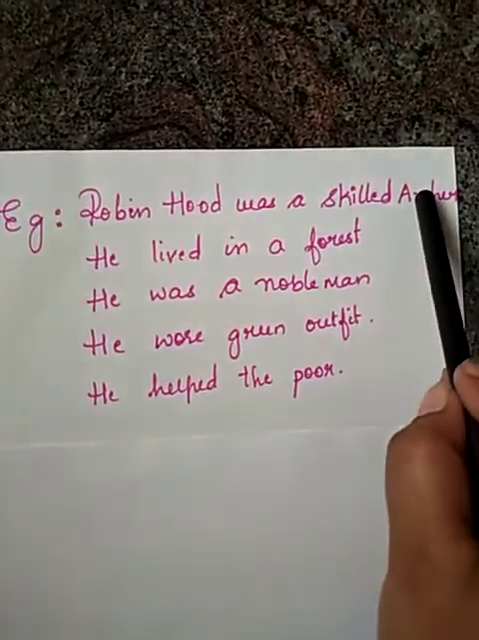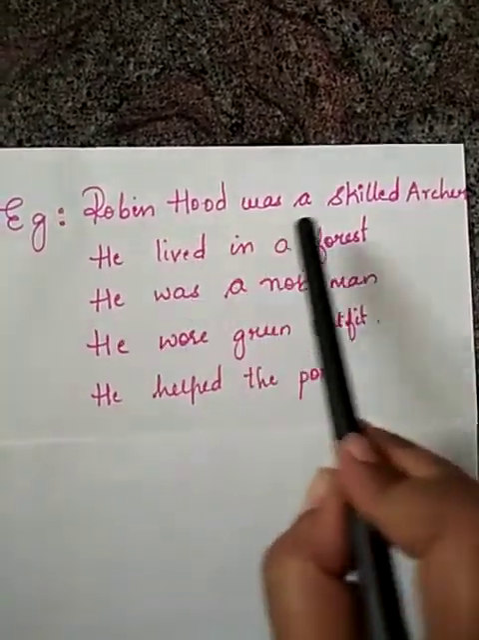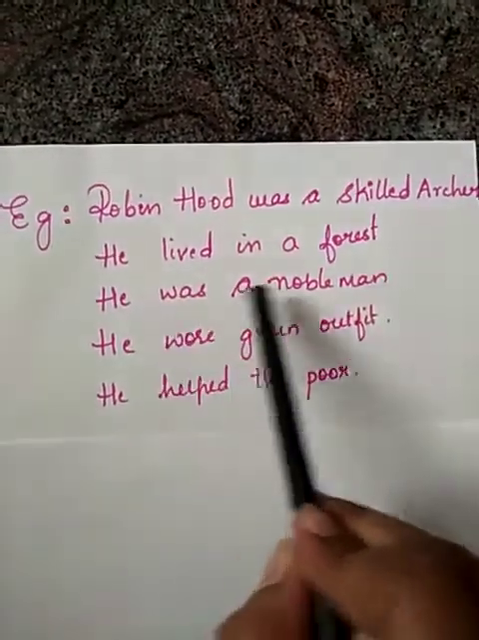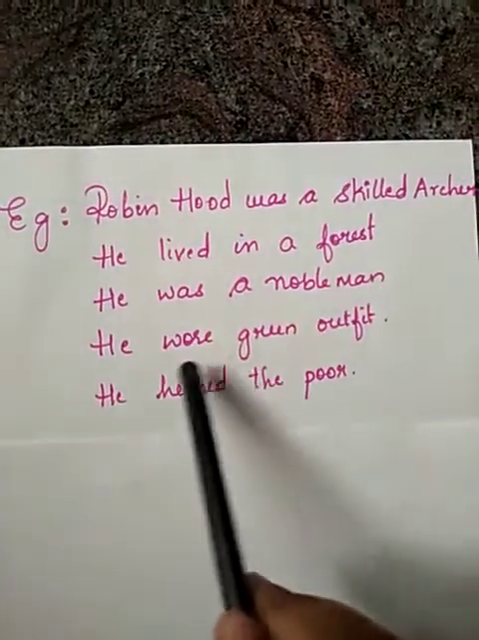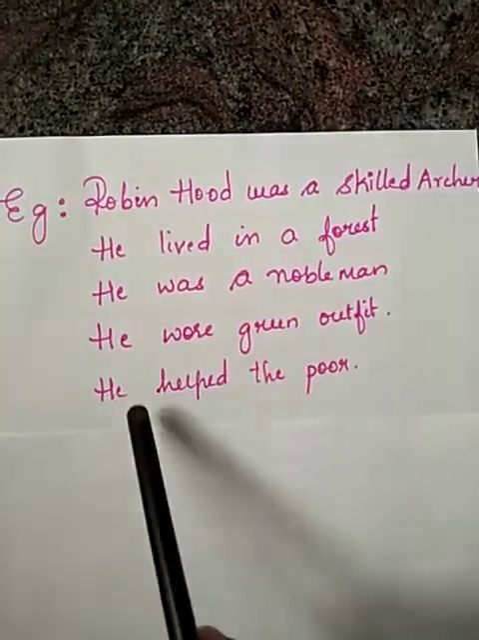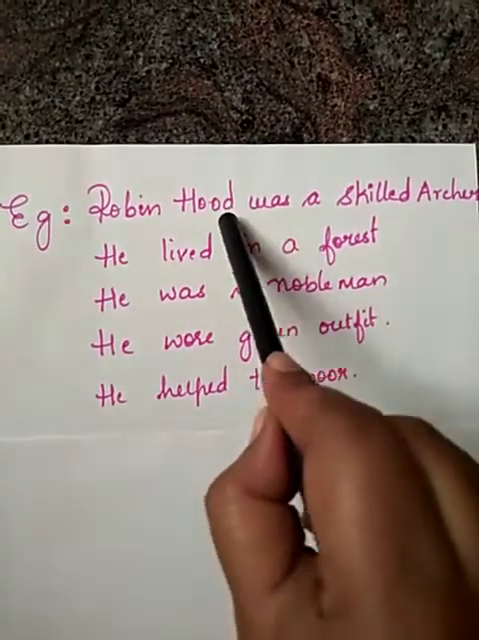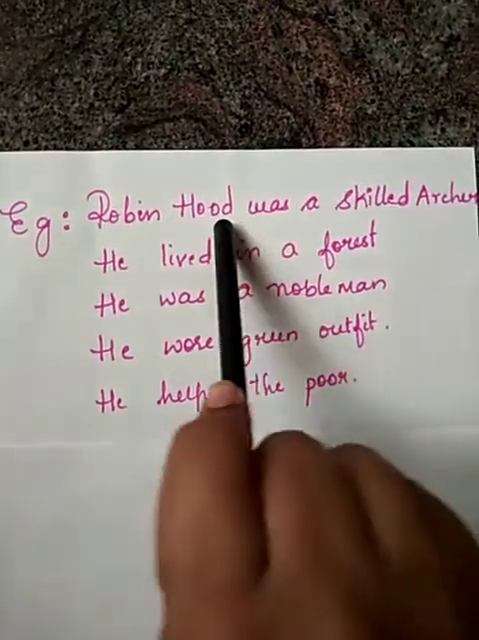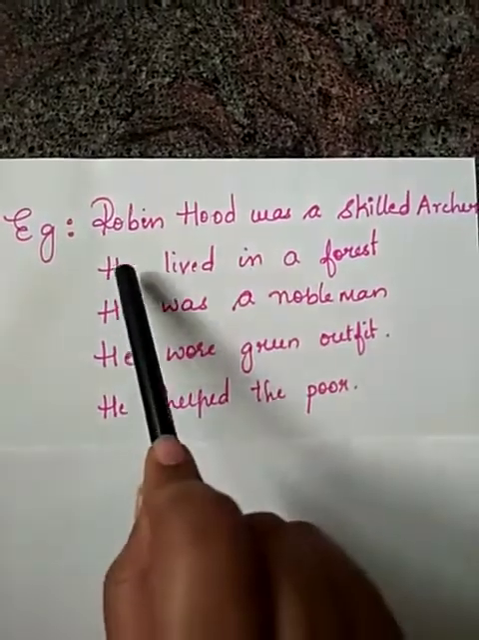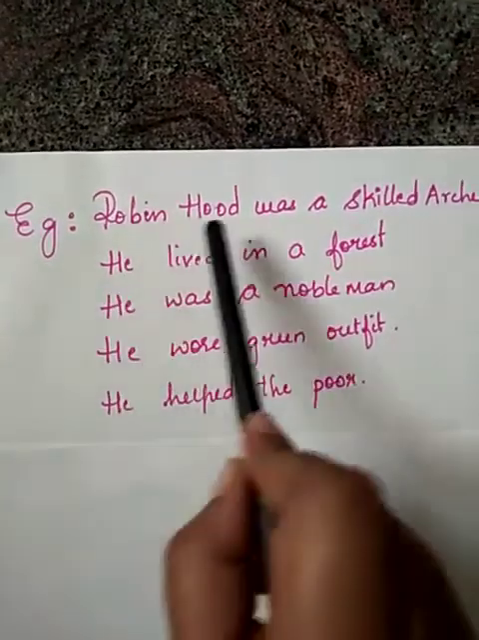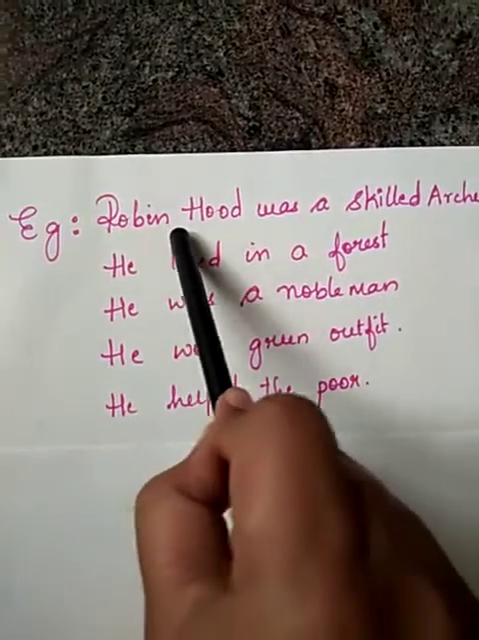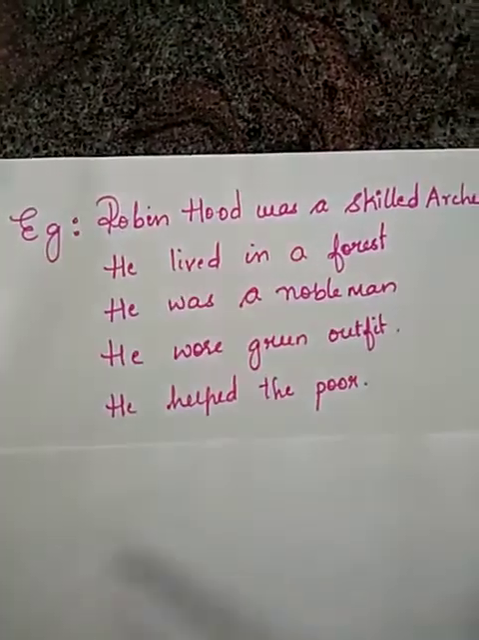Robin Hood was a skilled archer. He lived in a forest. He was a nobleman. He wore a green outfit. He helped the poor. And here Robin Hood comes under masculine, so he is a boy, so we use he here. Okay. So instead of repeating Robin Hood's name, we can use the pronoun words.